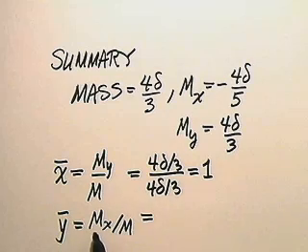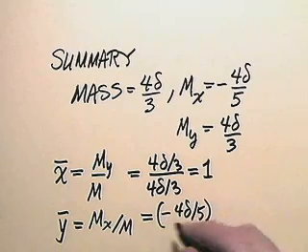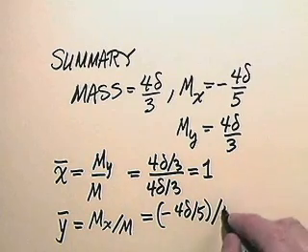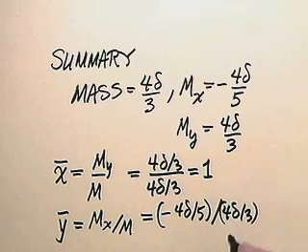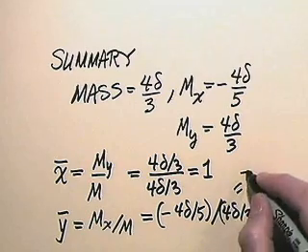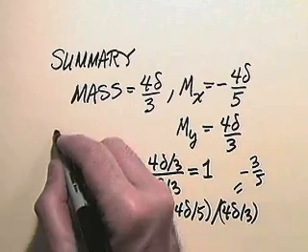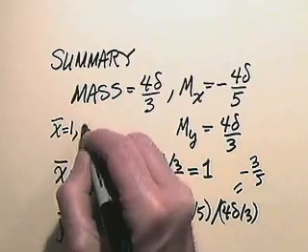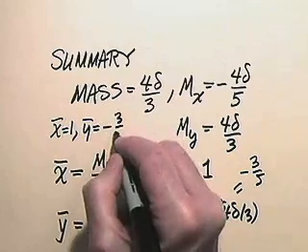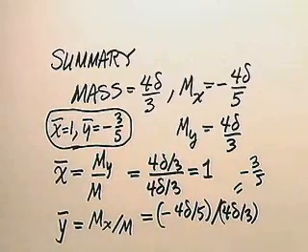Y bar is M sub x, that's negative 4 delta over 5, divided by 4 delta over 3. Notice the 4 deltas cancel, and so we've just got negative a fifth divided by the third, which is simply negative 3/5. So x bar is 1, and y bar is negative 3/5. And there, in effect, is our center of mass.